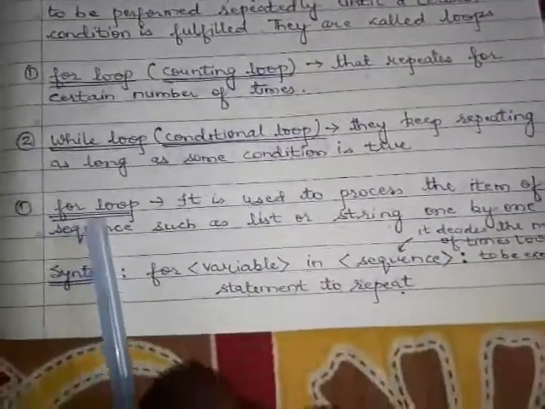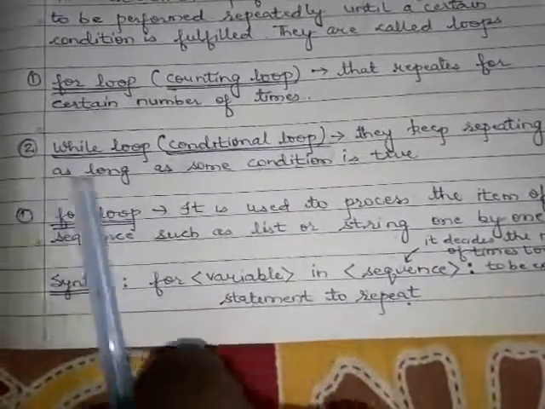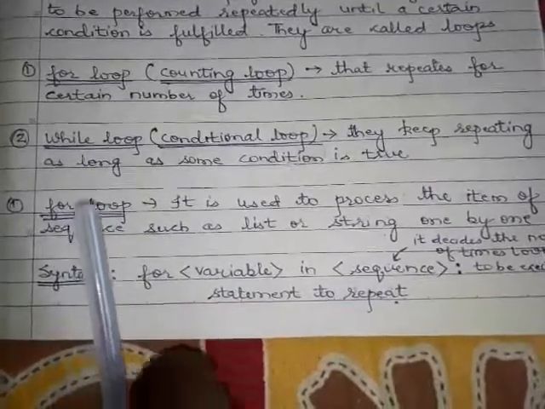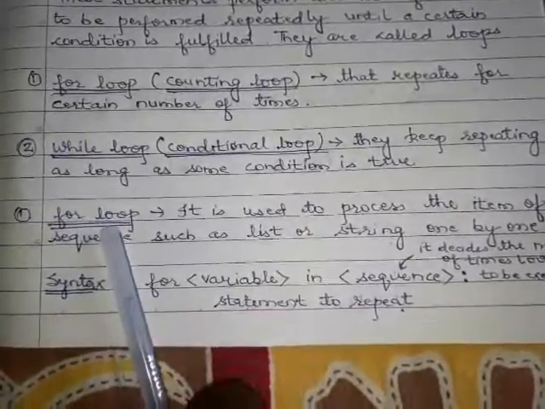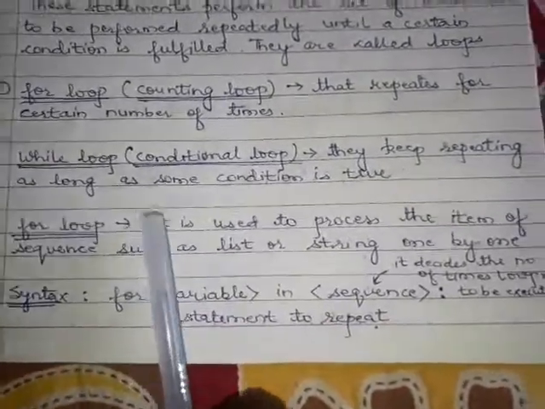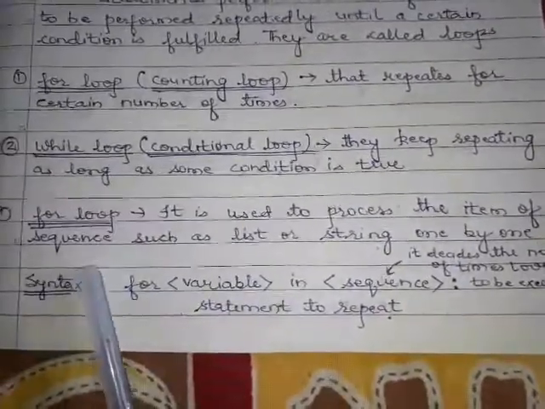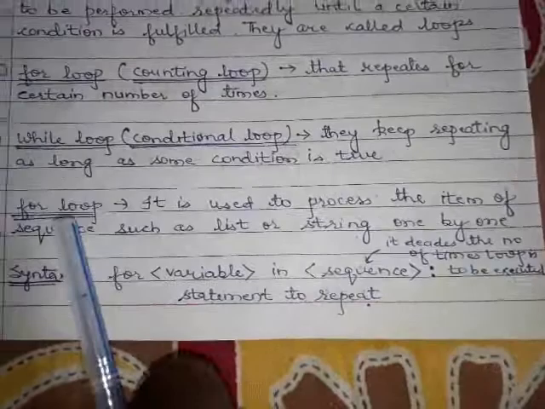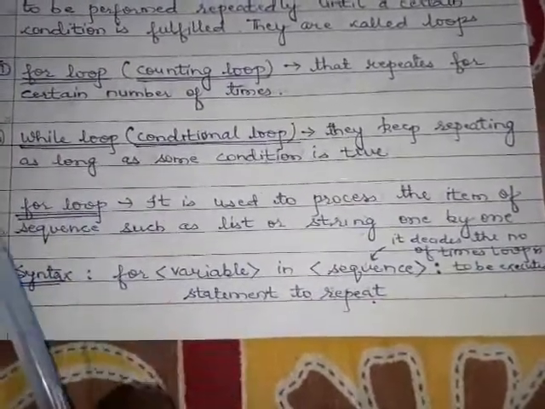Now let us see our for loop. In the for loop, the range function is used, so we have studied the range function also. In the for loop, the in operator is used. The for loop is used to process the items of a sequence, such as a list or string, one by one.